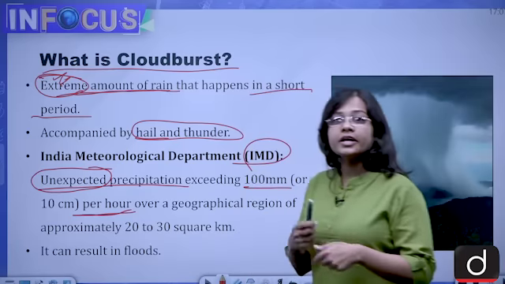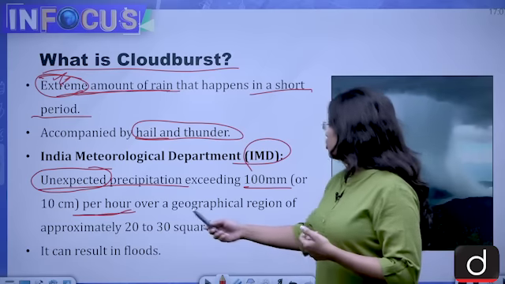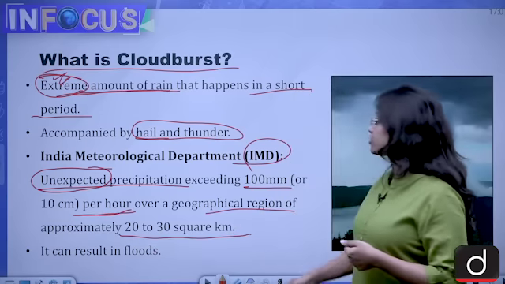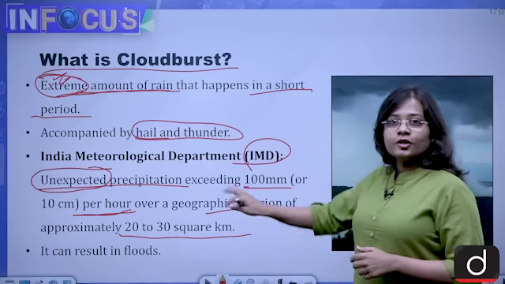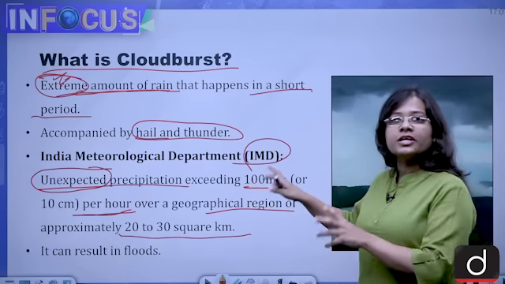It means in an hour around 10 centimeters of rain should take place over a geographical region of approximately 20 to 30 square kilometers.